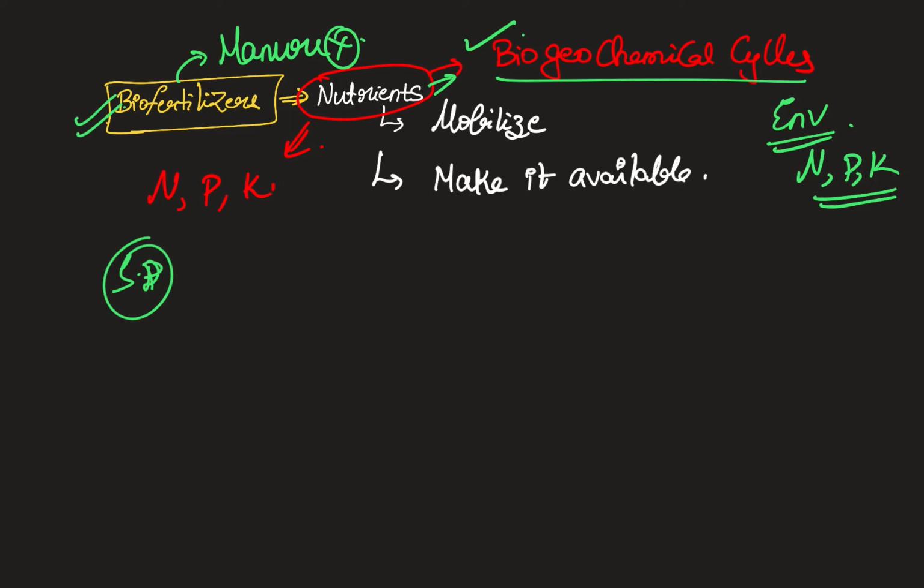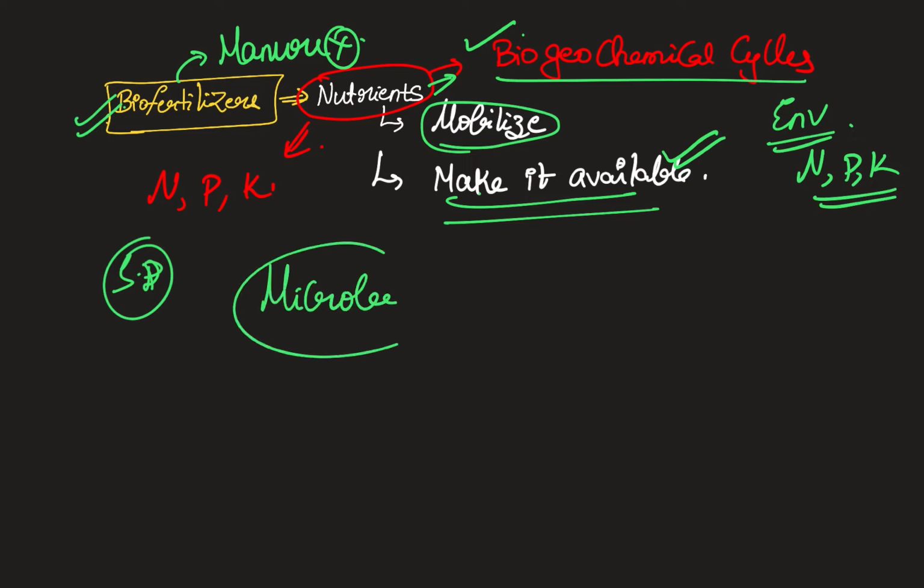Now if the plant has to use it up, either they should be mobilized in a format that is capable of being taken up by the plant, or we directly add it. So making it available is what normal fertilizers do, but if you can actually mobilize it through certain life forms like microbes, that is called the process of using biofertilizers.